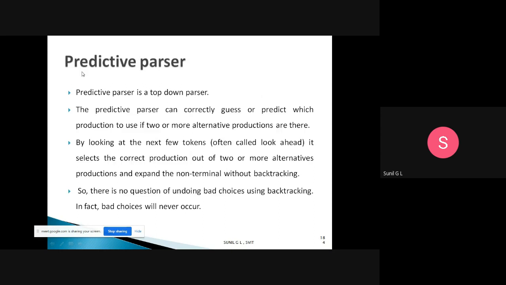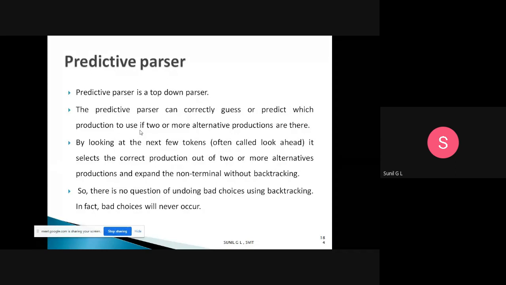So what do you mean by a predictive parser? We already know that a predictive parser is a top-down parser. It is one type of parser. In a predictive parser, it can correctly guess or predict which production to use if two or more alternative productions are there.